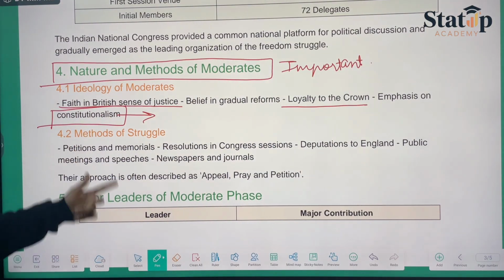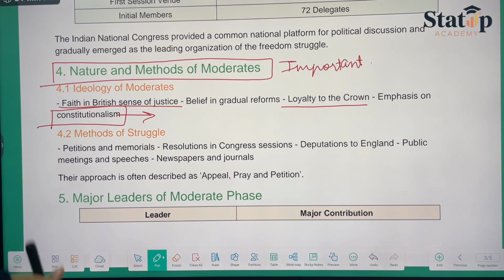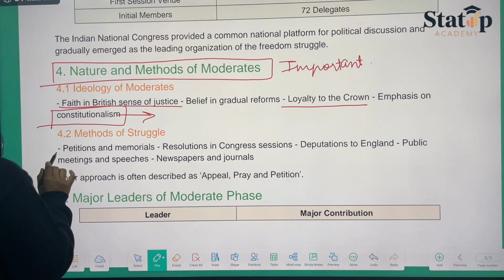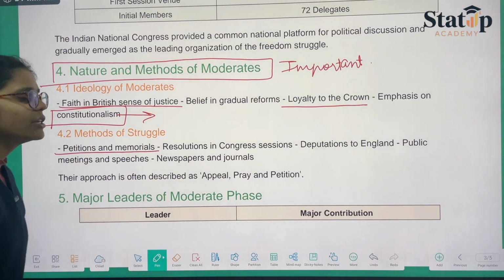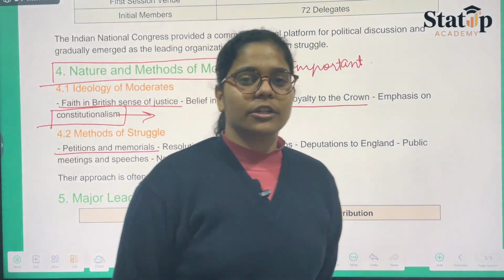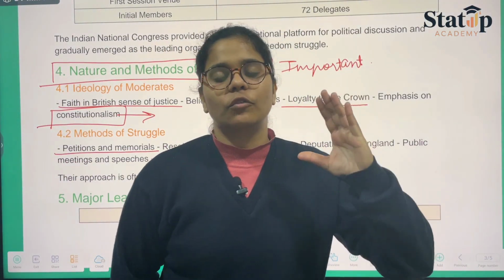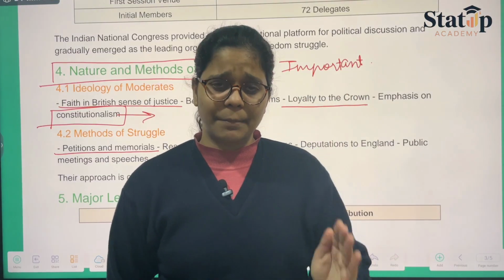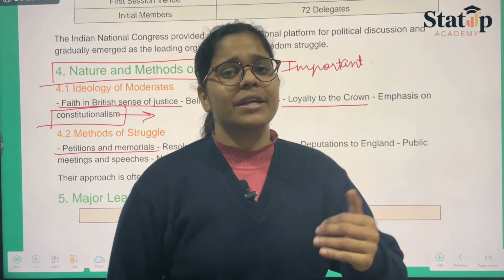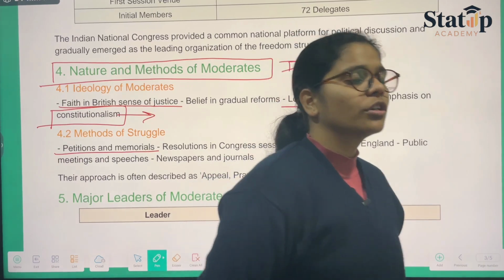Okay, then we have the methods of struggle, what they decided, how the struggle actually proceeded till this stage. So the first thing was nothing but the petitions and the memorials. Petitions are nothing but the prayers, whatever demands they had in their mind, they wrote it on paper and presented in front of the British government.